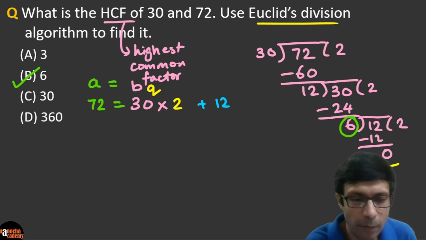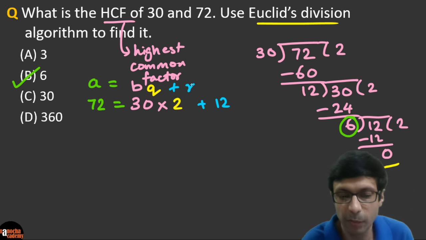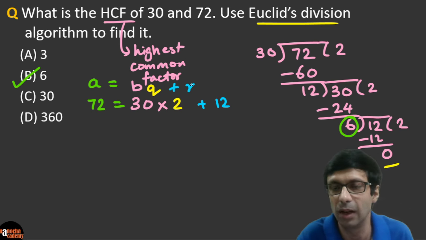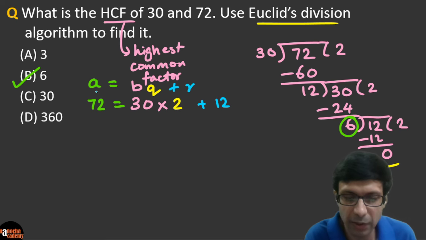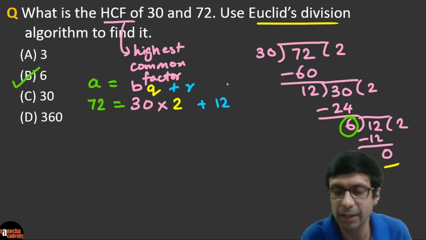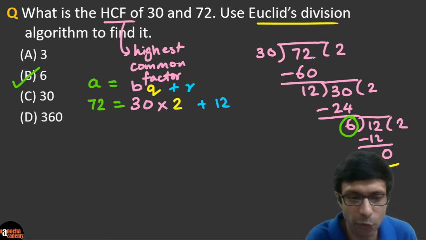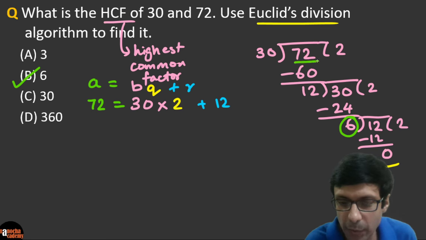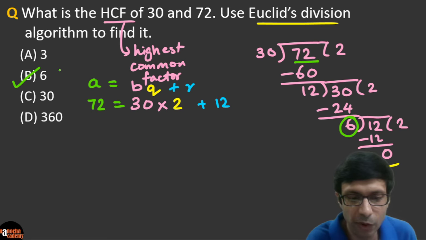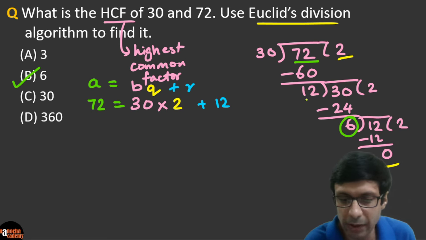So A equals BQ plus R, right? Remember Euclid's division lemma, so we have this form A equal to BQ plus R. We need to put these numbers in this form. First we start with the larger number, 72. Can you see that? And then we've written that's equal to B, which is the divisor here, 30. So we brought that here, and the quotient is 2 and the remainder is 12.